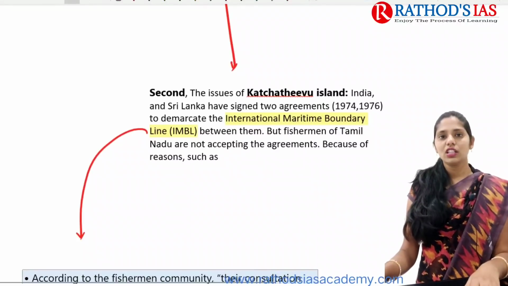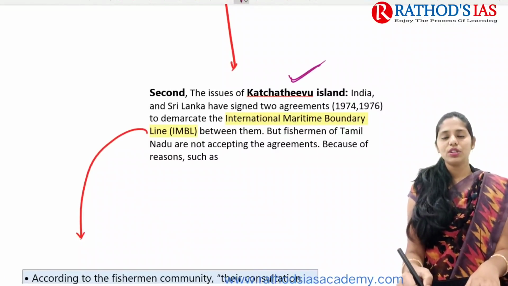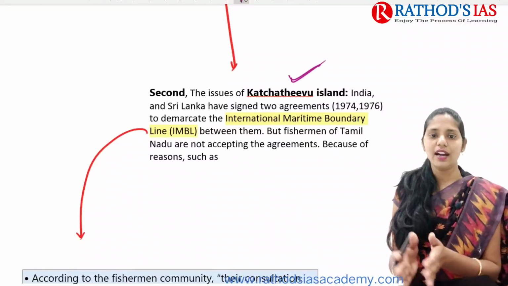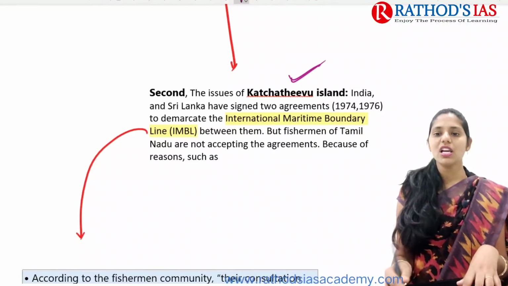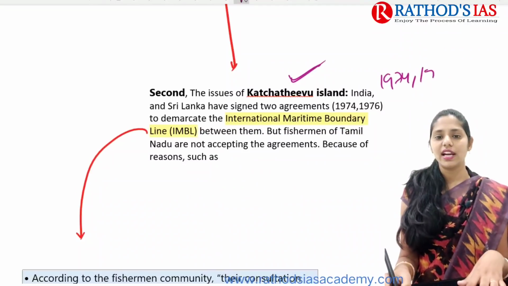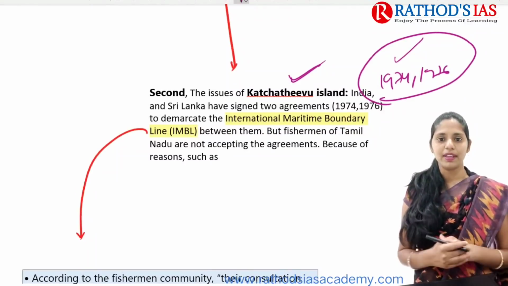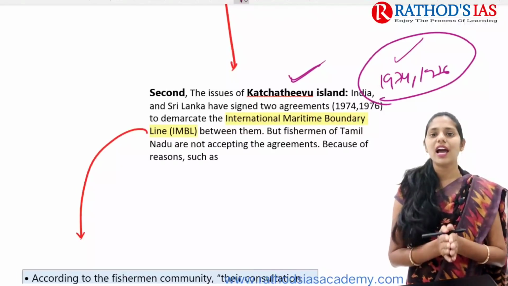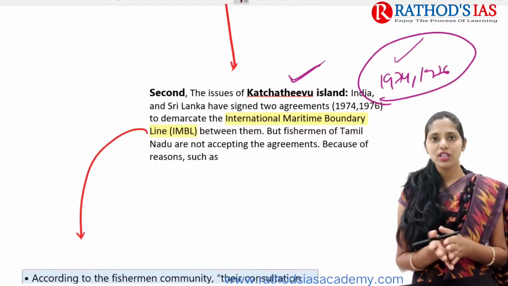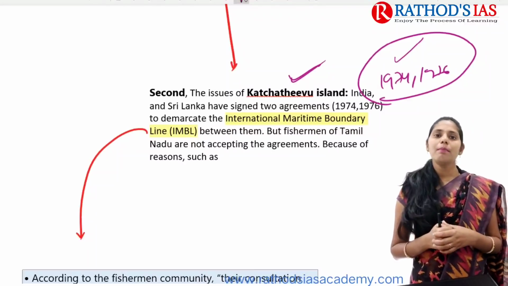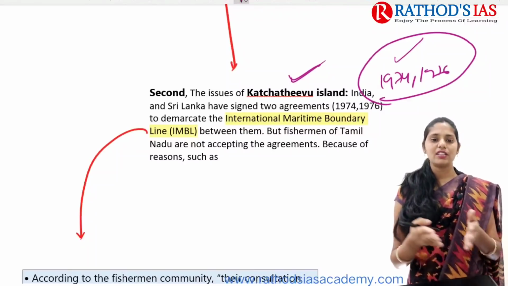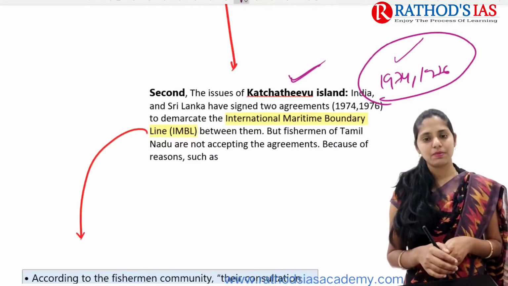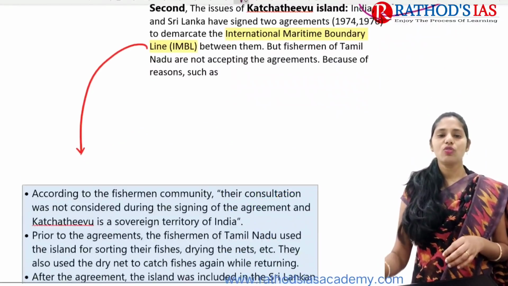And next one is the Katchatheevu Island, so there are issues regarding this island. India and Sri Lanka mainly signed 2 agreements, in 1974 and 1976, during Indira Gandhi's time. At that time they came up with the demarcation of the international maritime boundary line between India and Sri Lanka. But fishermen on the Tamil Nadu side, and fishermen on the Sri Lankan side, have not accepted these agreements at all. So what might be the reason?